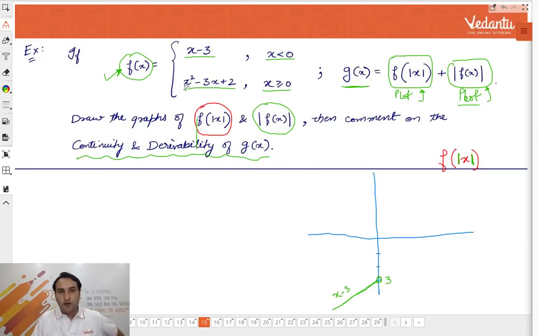This point is 3. This is x minus 3. Now let's plot the graph of x square minus 3x plus 2. How will you plot it? Guys, all of you know, right? You can factorize it: x minus 2 into x minus 1. So one of the ways to plot this is, it is a quadratic whose roots are 1 and 2. So 1, 2, 3, 4. So how will this quadratic graph be? It will be like this.